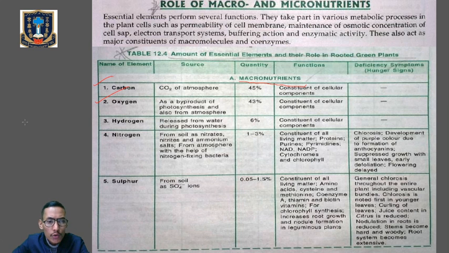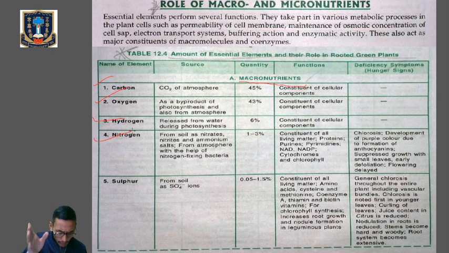Then the third one is hydrogen. The source of hydrogen is water, from which it is released during photosynthesis. So here you can see that during photosynthesis, oxygen and hydrogen are being released. The quantity of hydrogen is nearly 6%, and the function is that it is also a constituent of cellular components. So here is a simple idea about the sources, quantity, and functions of carbon, oxygen, and hydrogen. Now we'll talk about the most important one, the fourth, that is nitrogen.